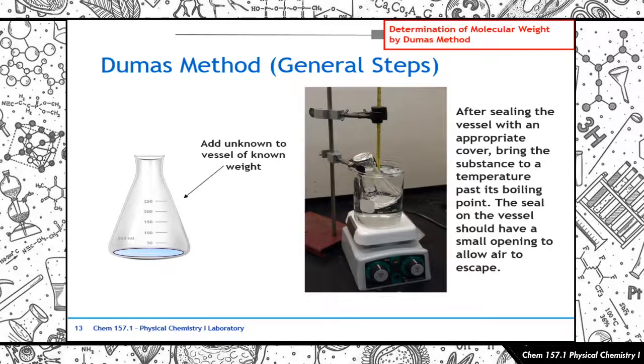Kasi when you produce the vapor, habang pinoproduce ng system mo yung vapor, or when your unknown substance vaporizes, kasi syempre it's going to push out the air, diba? So ngayon, after doing that, you're going to heat it up until wala ka nang makita nung unknown substance mo. Wala ka nang ma-discern na liquid of your unknown substance. So parang you're bringing it to at least past the point of vaporization, na completely siya na vaporize. But not so much, okay?